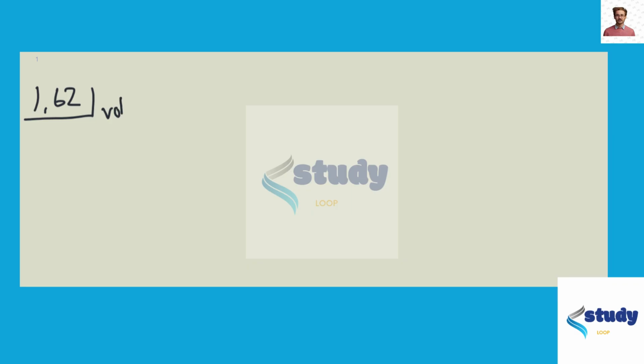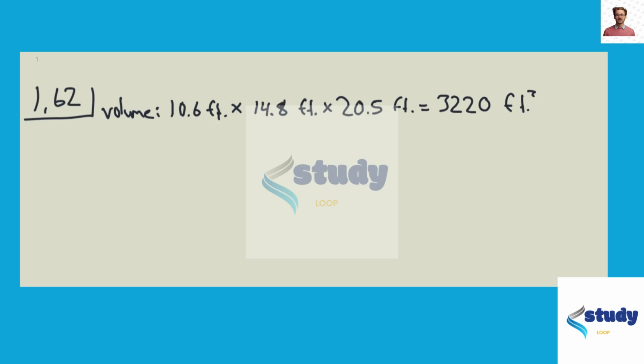So first, we can calculate the volume of the room by multiplying all the dimensions together. So we get 10.6 feet times 14.8 feet times 20.5 feet. And when we multiply these values together, we get 3,220 feet cubed.